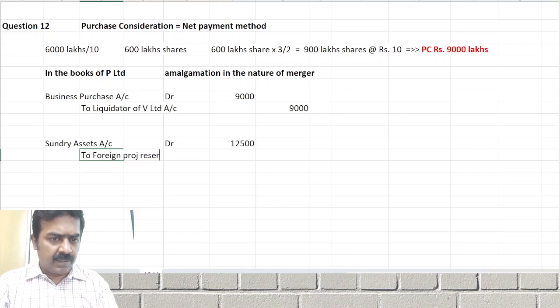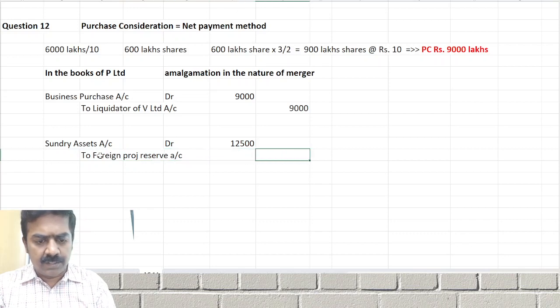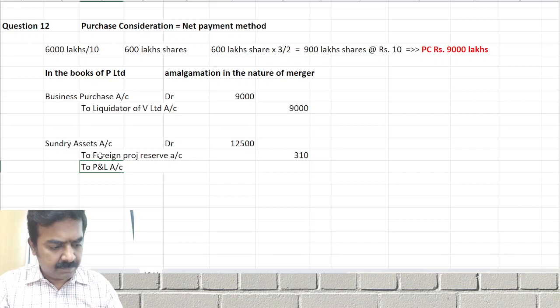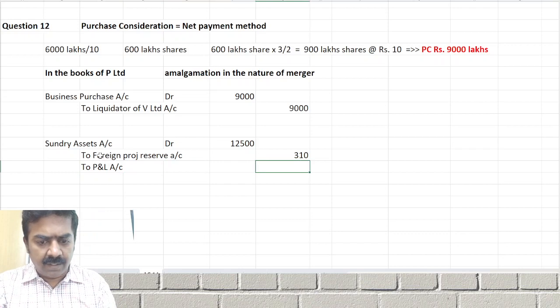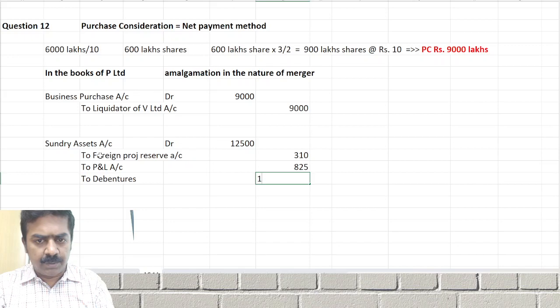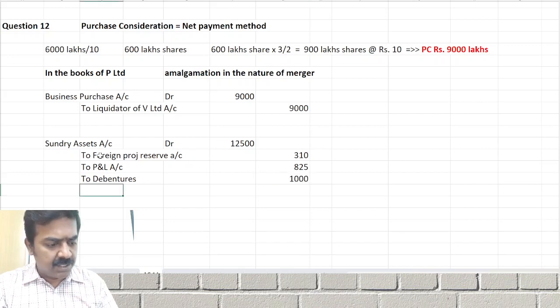Foreign project reserve account. What is a foreign project reserve account? All the reserves you have to credit இல்லையா? To P&L account. P&L account எவ்வளவு இருக்குங்க? 825 இருக்கும் P&L accountல. To அந்த debentures, எவ்வளவு இருக்கு? 1,000 இருக்கு. Credit all the liabilities. General reserve will be a balancing figure. Don't take general reserve now.